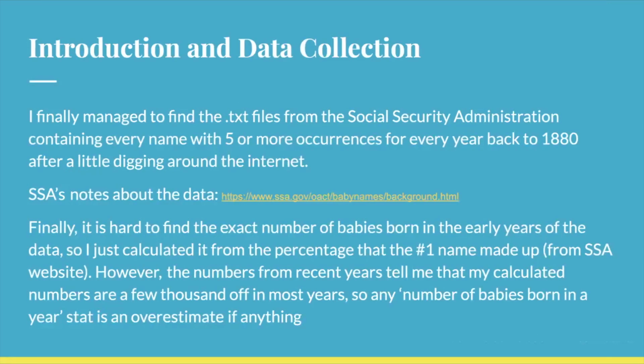Anyway, let's get started. I found these text files just by digging around a bit on the internet, and the text files contain every name for male and female babies with 5 or more occurrences for every year back to 1880. These are from the Social Security Administration, and if you're not familiar with them, it's in the United States.